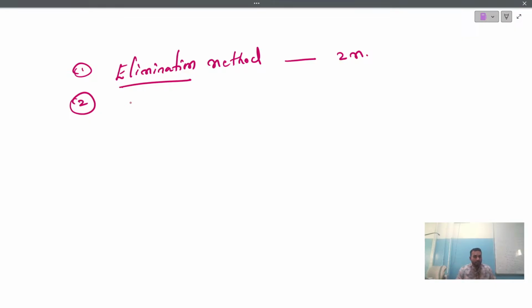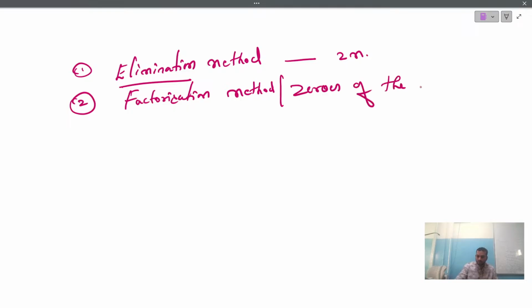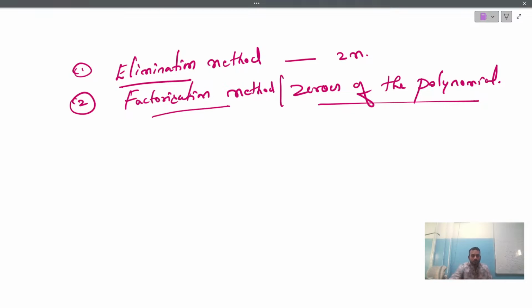I mean 100% the questions will be asked. Solve the topic elimination method and solve the topic factorization method, or you can just take it as zeros of the polynomial. See children, both procedures are the same, only the names are different, honestly speaking. In case they use the factorization method, they may give you x square minus 7x plus 12 equals 0. Solve. The question will be asked like this: solve x square minus 7x plus 12 equals 0 by using the factorization method.